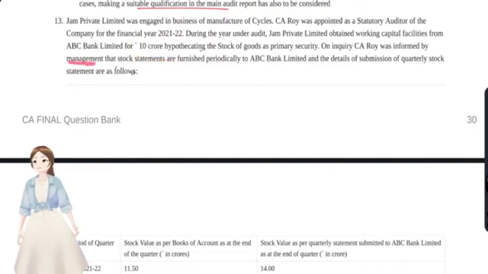by the management that stock statements are furnished periodically to Bank Limited, and the details of submissions of stock statements were given below. Have you got triggered for any quantum right here? You see, 10 CR working capital was more than 5 CR. That is, you have to report under CARO clause 2 inventory, second point, right?